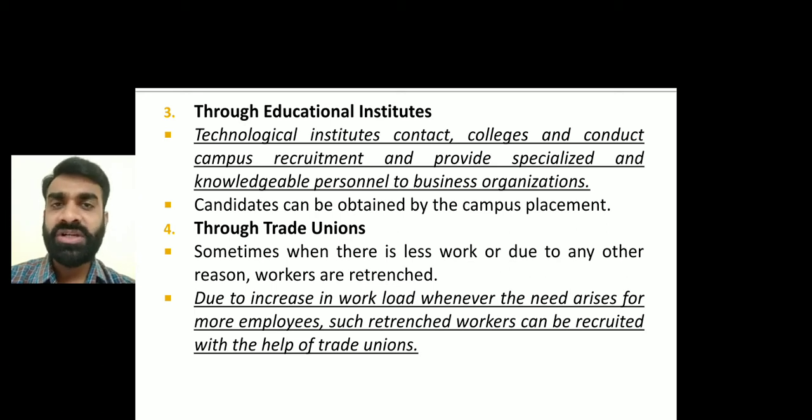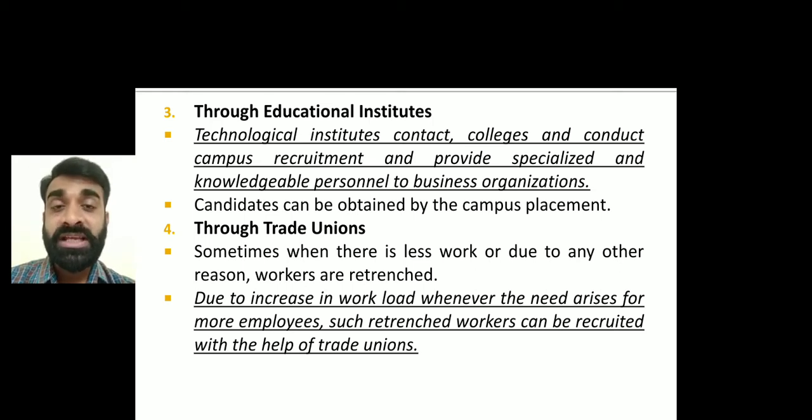Now, what are trade unions? Trade unions work for the upliftment of a group of laborers, right? They form a group, with one president or one leader, who looks after the betterment of the group of laborers or workers, right? Many a time, as we have seen, laborers are retrenched due to the shortage of a project or a shortage of work, right?